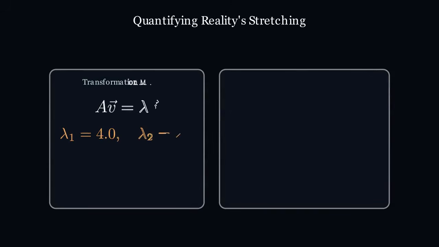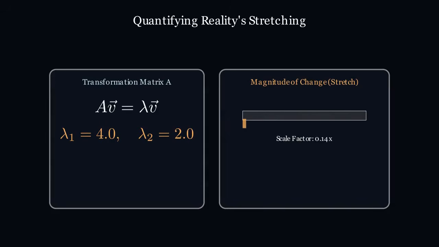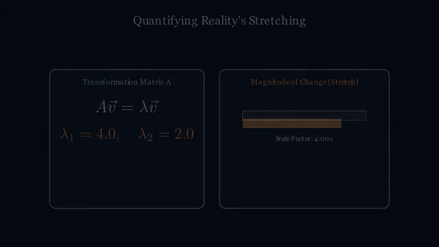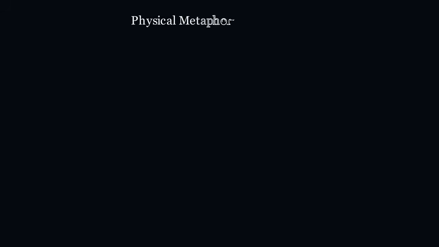So an eigenvalue isn't just a number in an equation. It's the quantified magnitude of change along a specific invariant direction. It literally tells you the stretchiness or shrinkiness of reality along its own intrinsic pathways. These values unlock the core behavior of complex systems, simplifying chaos into understandable scaling factors.